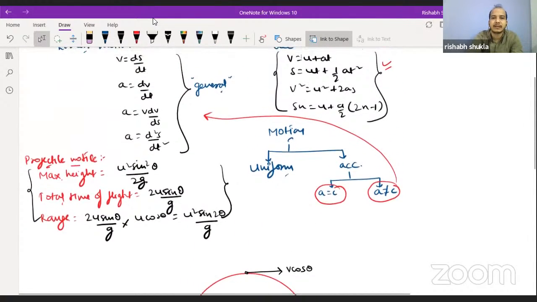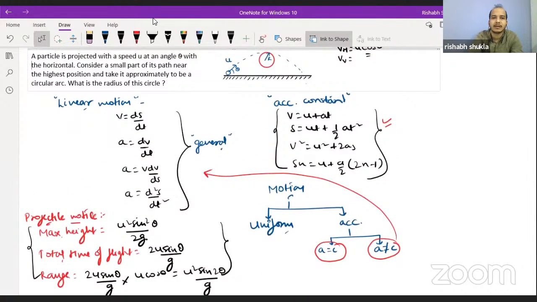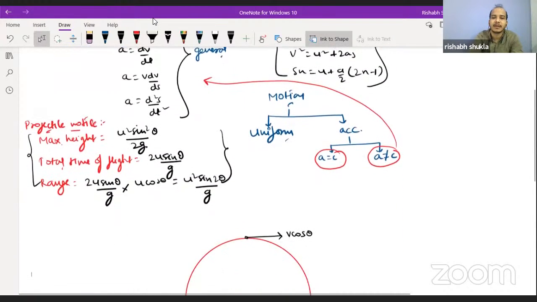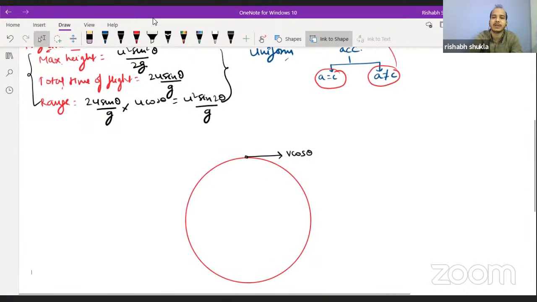Are we getting this? According to this question, it should be u cos theta, the angle at which it is projected. Now, if we draw the free body diagram, we will see that only one force, mg, is acting vertically downward.